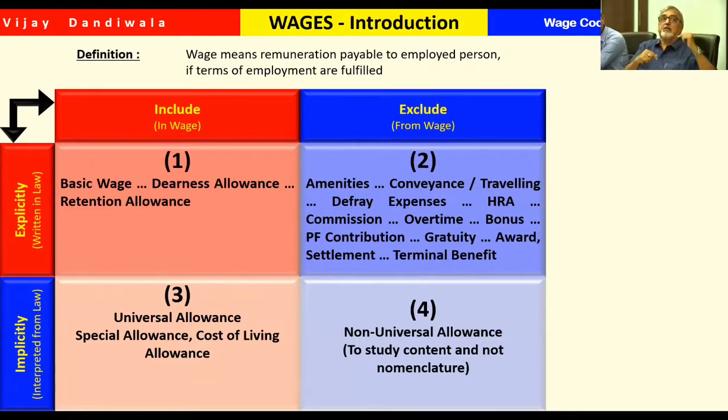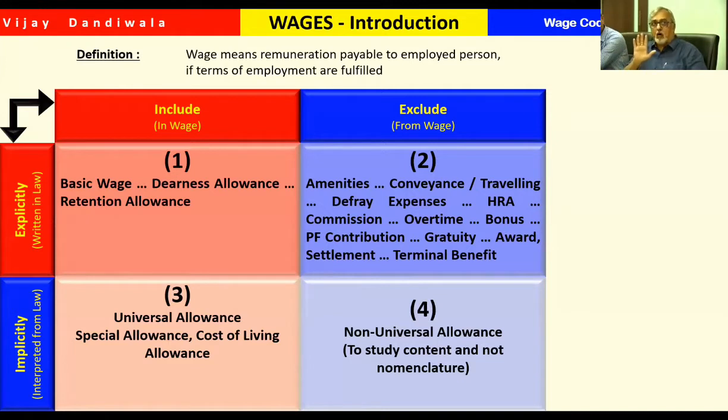It is included, but we imply, in the sense that we assume that it is included. And we have to assume not based on the nomenclature of the allowance, but on what logic it is given.